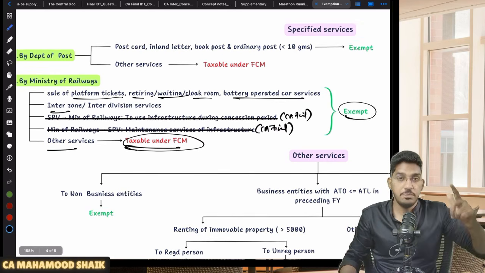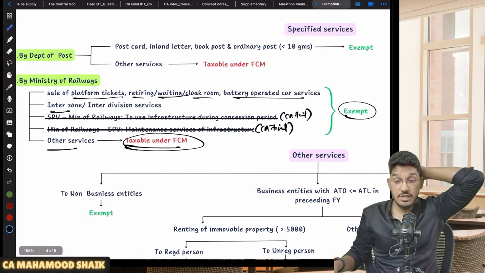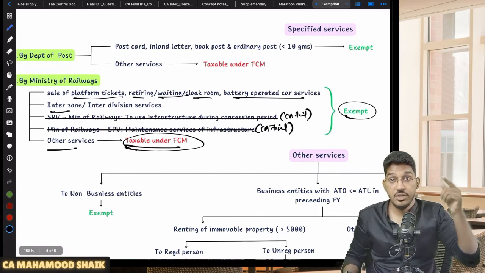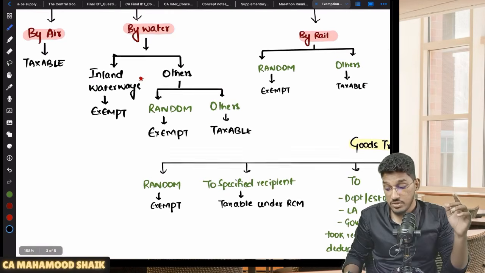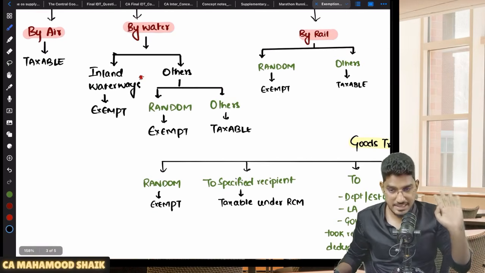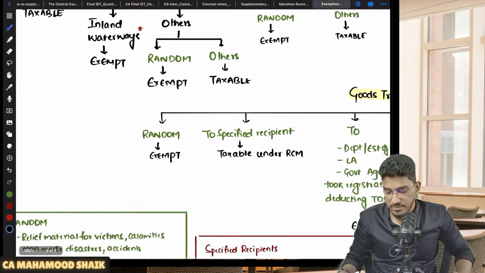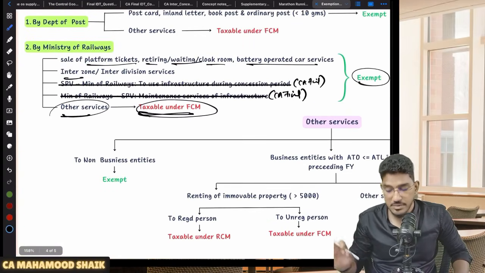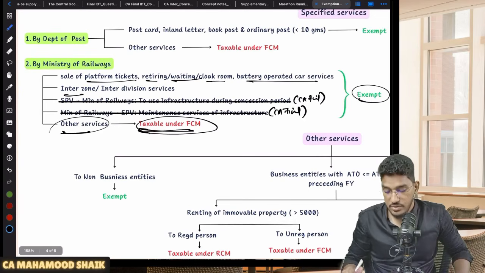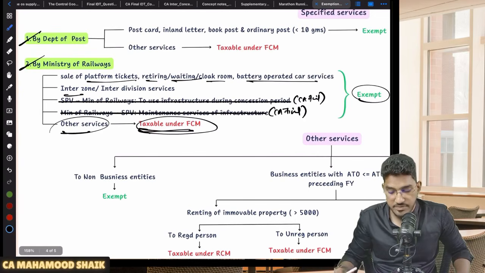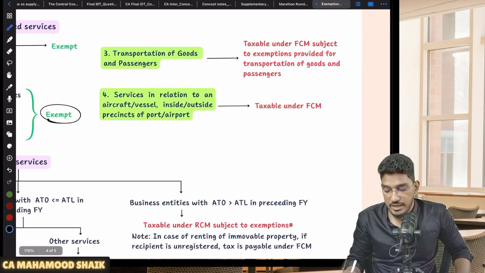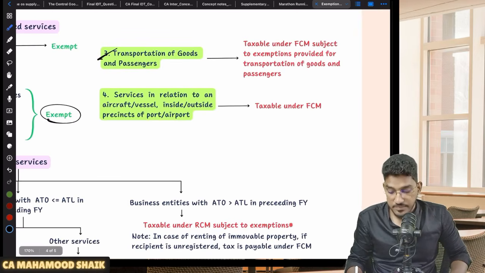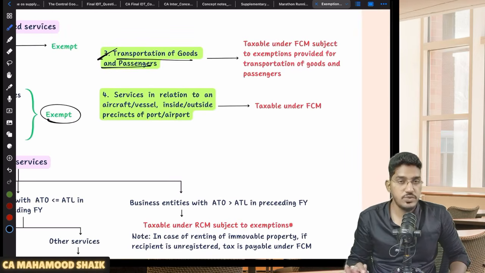However, this is subject to passenger transportation exemptions. Services provided by the Ministry of Railways by way of transportation in other than first class and other than air conditioned coach are exempted. So remaining all services will become taxable under forward charge mechanism. So other services are taxable under forward charge mechanism. That was specified service number 1 and specified service number 2. Now let us come to the next one, the third kind of specified service: services of transportation of goods and passengers.